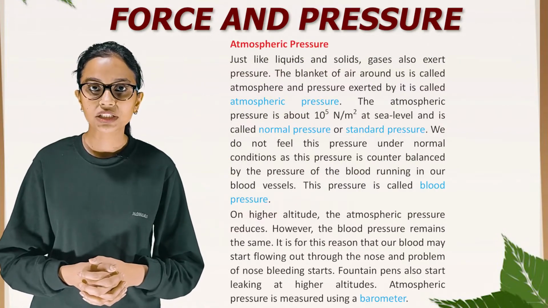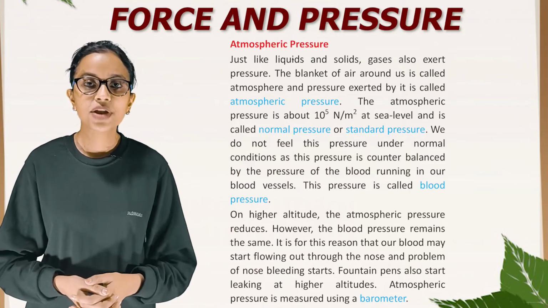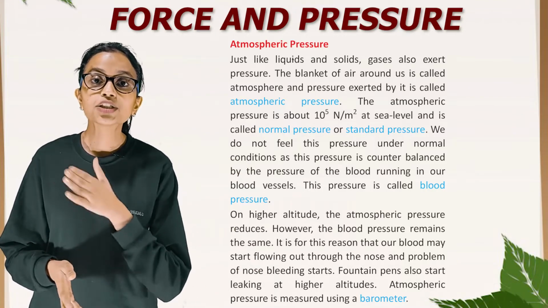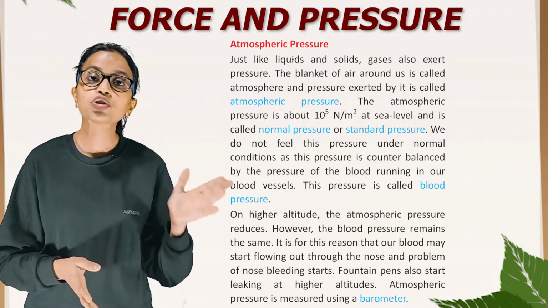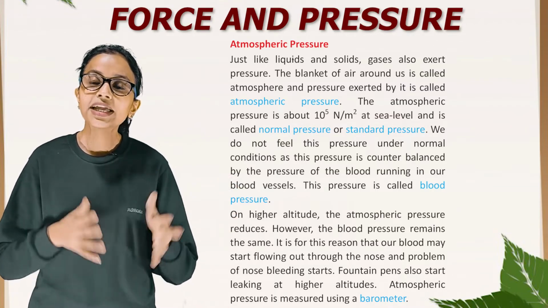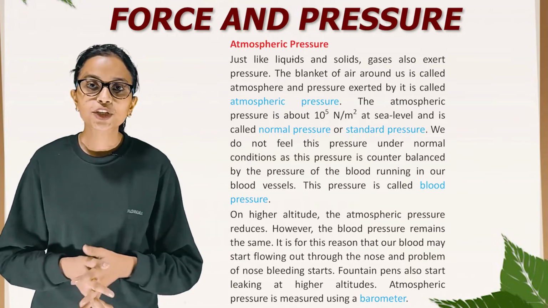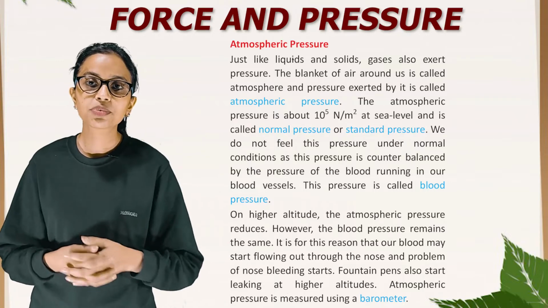Atmospheric pressure. Just like liquids and solids, gases also exert pressure. The blanket of air around us is called atmosphere, and the pressure exerted by it is called atmospheric pressure. The atmospheric pressure is about 10^5 Newton per meter square at sea level and is called normal pressure or standard pressure.